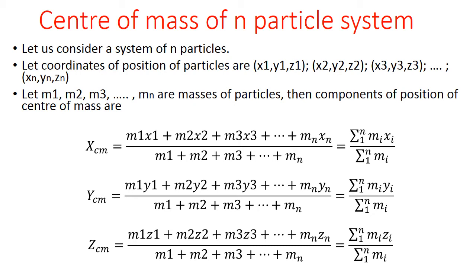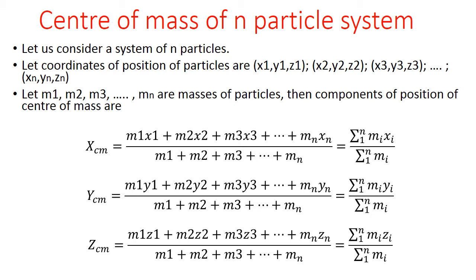Then components of position of center of mass may be expressed as xcm is equal to m1 x1 plus m2 x2 plus m3 x3 and so on, divided by m1 plus m2 plus m3 to mn.